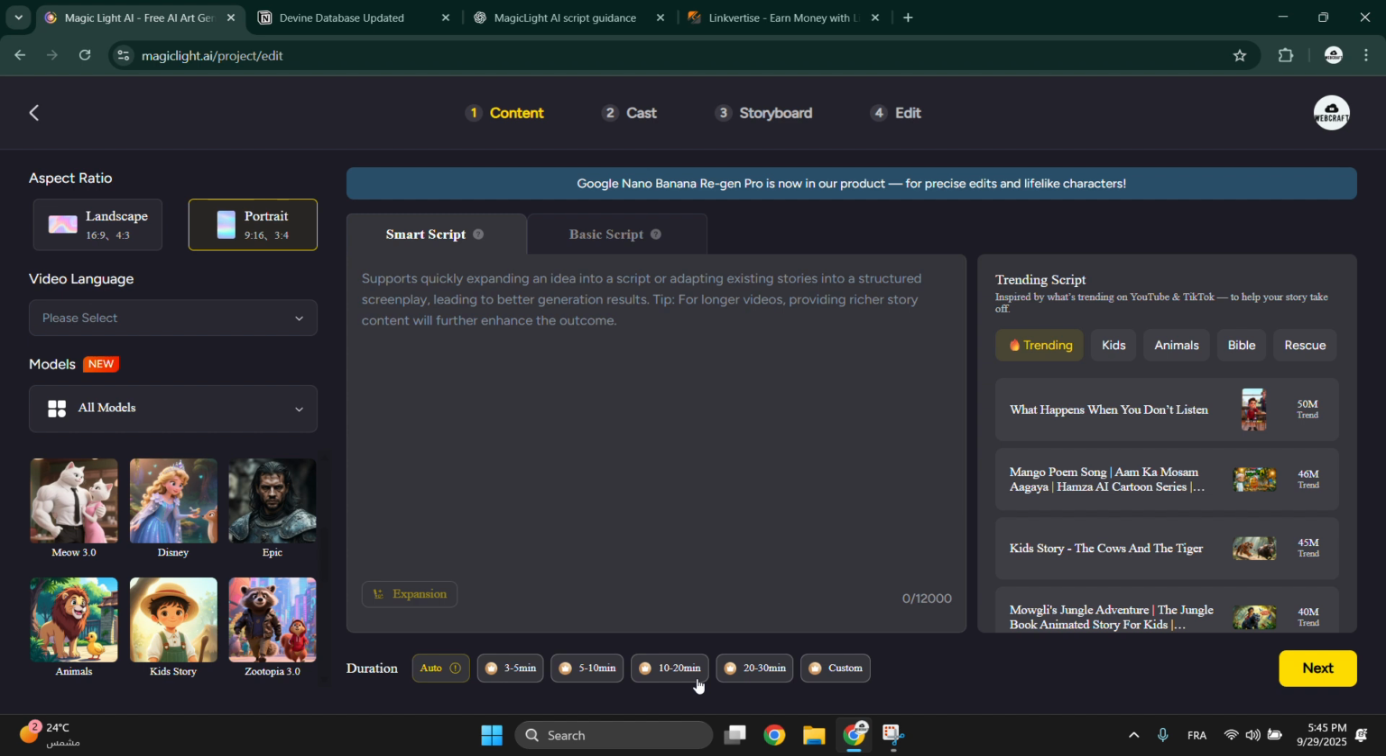Then next, monetize your content on YouTube. That means add revenue once you're approved. And here's where it gets exciting with MagicLight AI. You can create multiple videos every single day without burning out. The more videos you publish, the more views and income you generate, making $500 a day realistic and achievable.